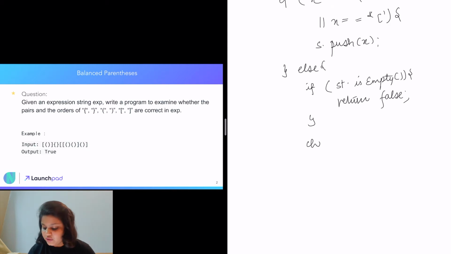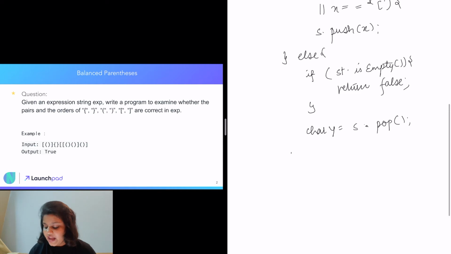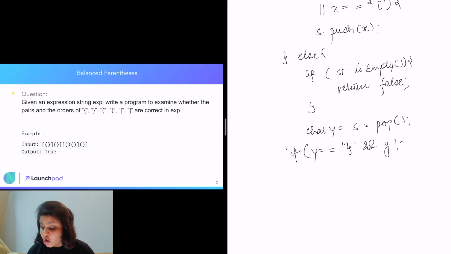Other than that, if it is not empty, we are going to pop the last element from our stack, call it y, and we are going to check whether the opening and the closing parenthesis are of the same type. So if our x is equal to this, and y is not equal to the opening bracket of the same kind, or similarly we check for all the 3 kinds, right?